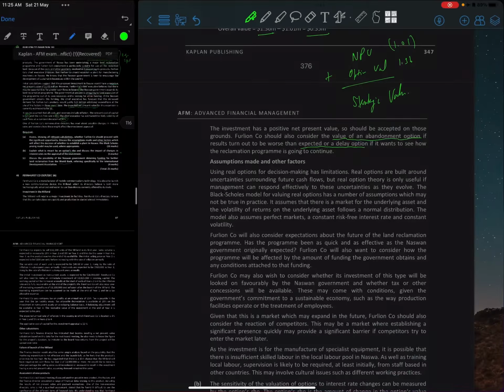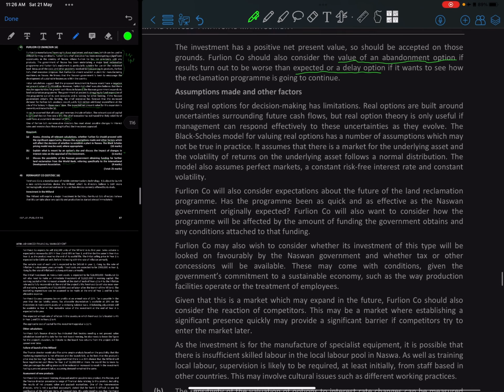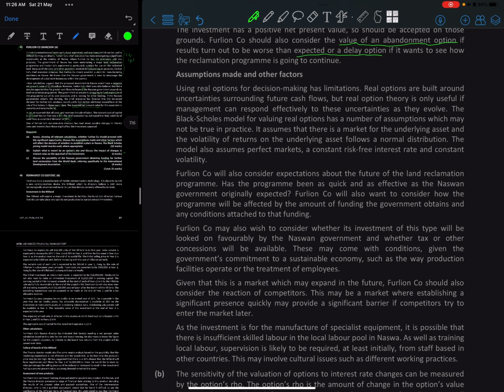What are the assumptions? Let's look at the assumptions. Using real options for decision making has limitations, right? Real options are built around uncertainties surrounding future cash flows, but real option theory is only useful if management can respond effectively to these uncertainties as they evolve, right? So the Black-Scholes model itself has a lot of assumptions which may not be true in practice, right?